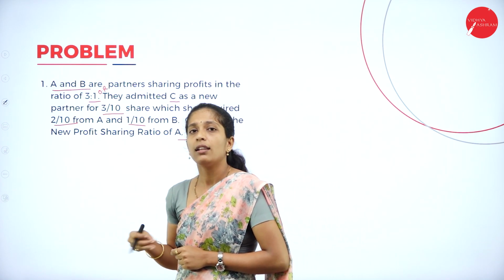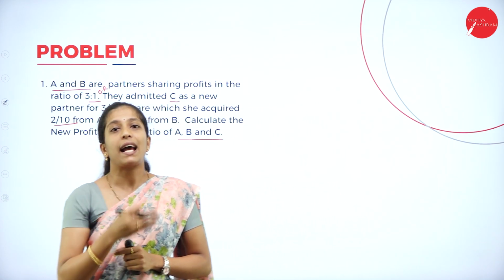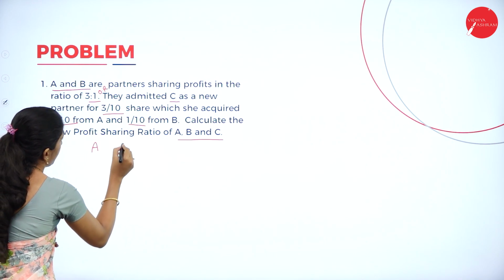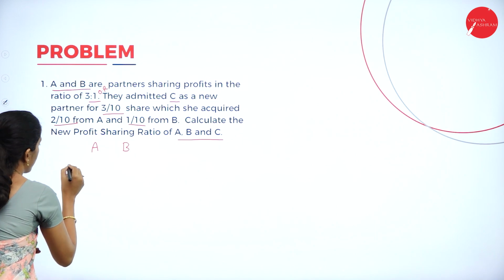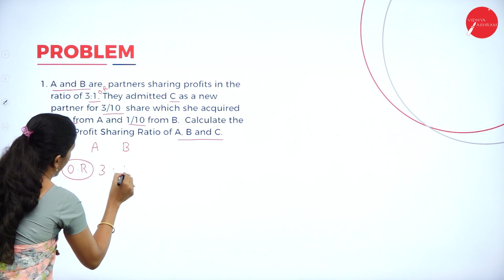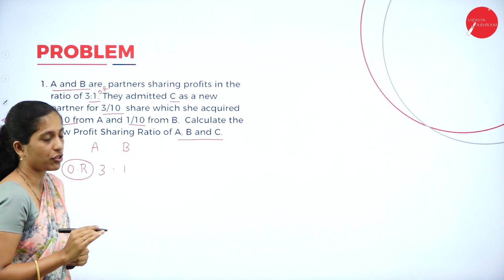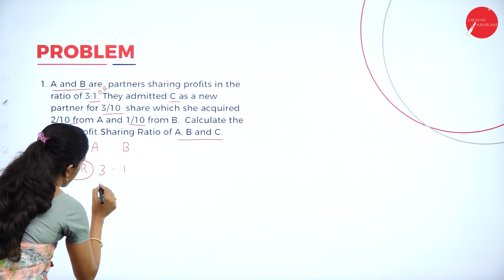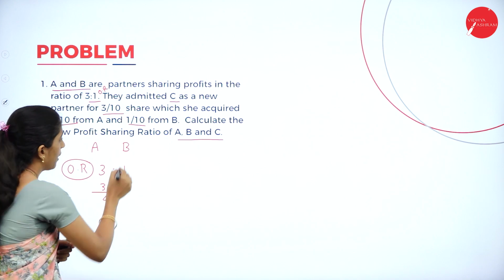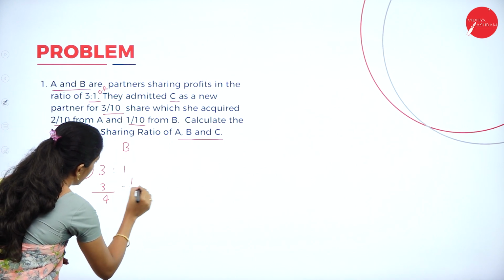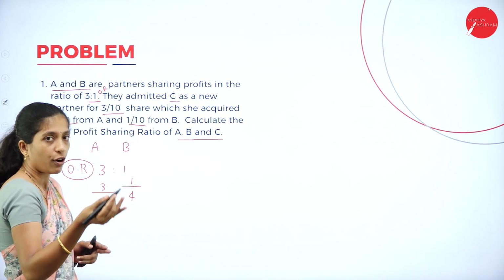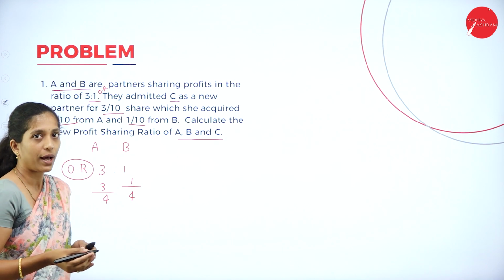So this is the question. How to begin the solution? Write what they have given in the question first. A and B are partners and they have given the old ratio, 3:1. This can be written in the form of fractions. A's share is 3 by 3 plus 1, that is 3/4, and B's is 1 by 3 plus 1, that is 1/4. So their ratio can be written as 3/4 and 1/4.